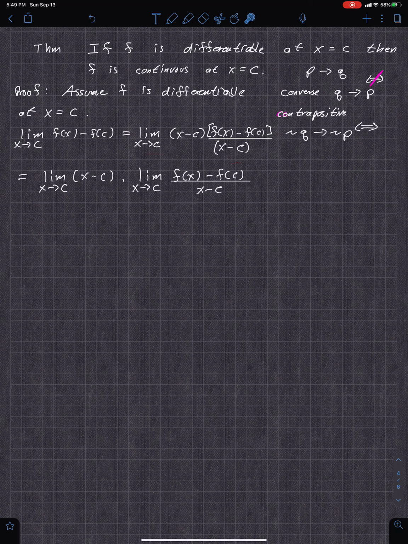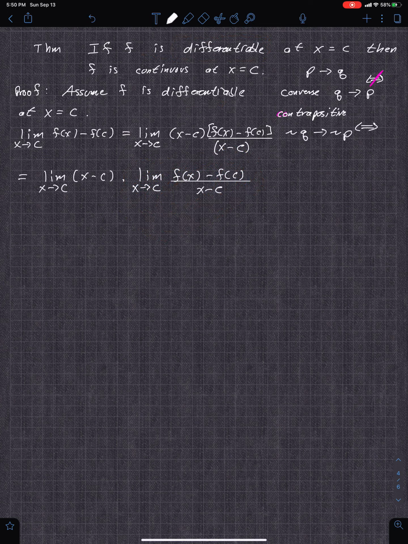That is f prime of c. Does that exist? How do you know that exists? Is that 0? Is that infinity? Is that undefined? Well, this is exactly the definition of derivative that we are assuming is differentiable. So differentiability implies this thing right here exists.